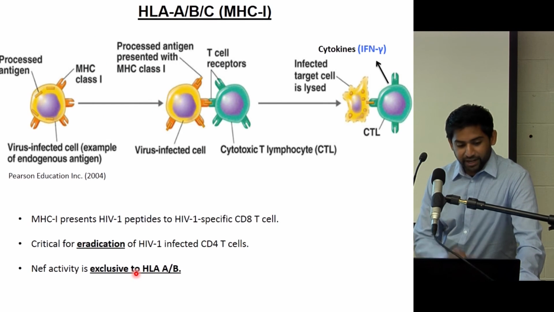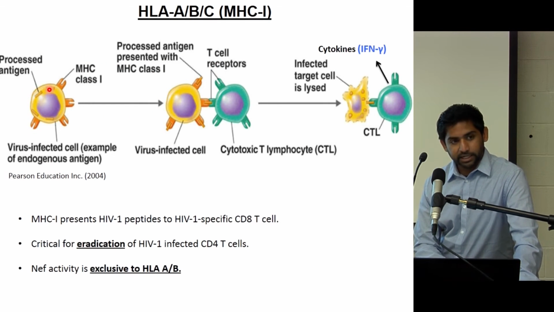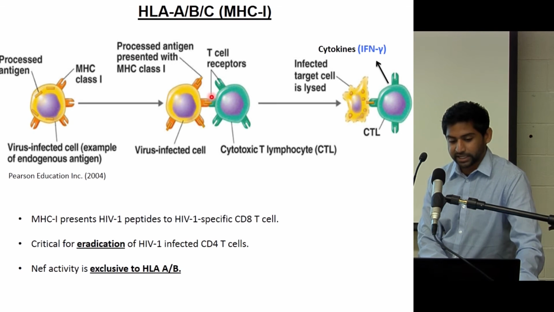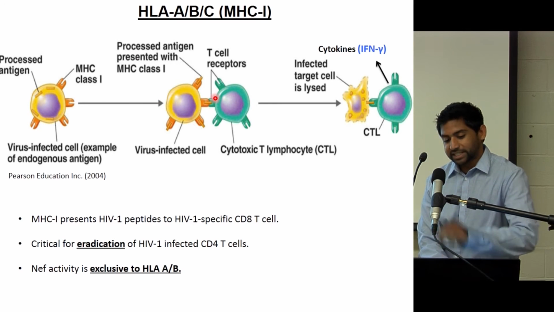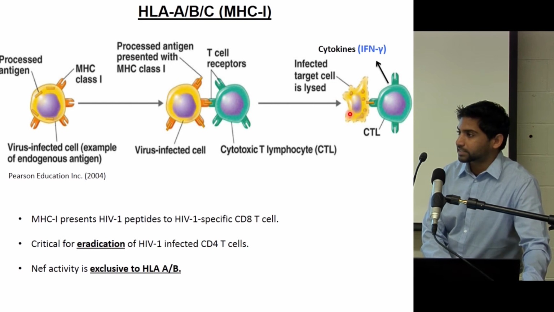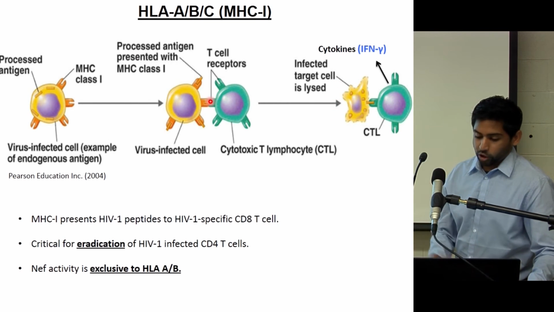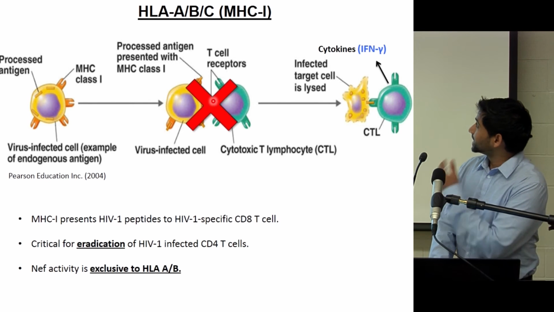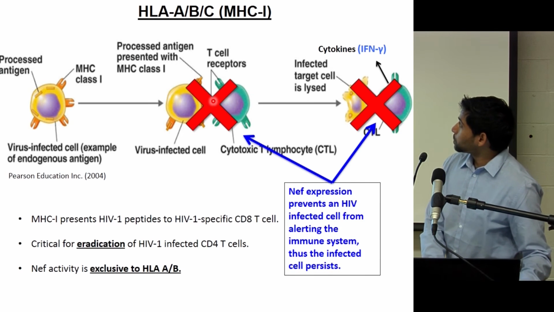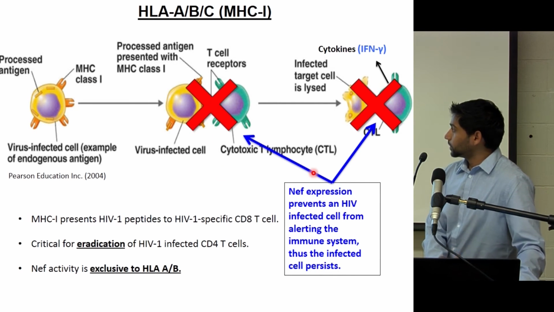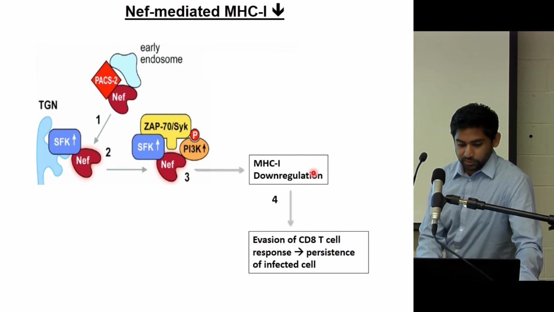So what NEF essentially does is this: this is an infected cell in yellow over here, and it needs to express this molecule, MHC class 1, and tell a green cell, a CD8 T cell, a killer cell, that I'm infected. Once these two interact, the CD8 T cell can kill the infected cell. This is done by MHC class 1 contact. But what HIV NEF does is it prevents this contact over here, which means that that cell is never eliminated. So NEF expression prevents HIV-infected cells from alerting the immune system that they're infected, thus the infection is persisting.